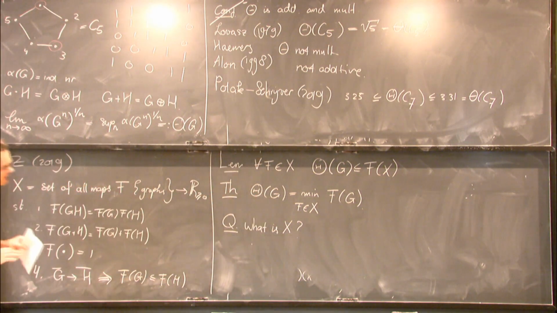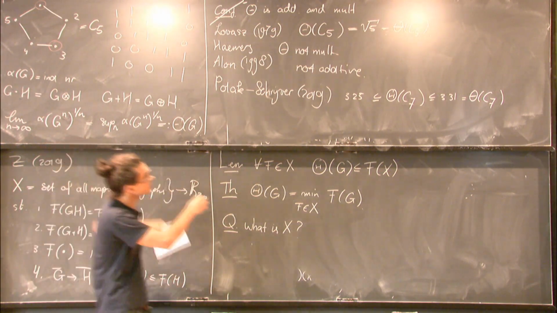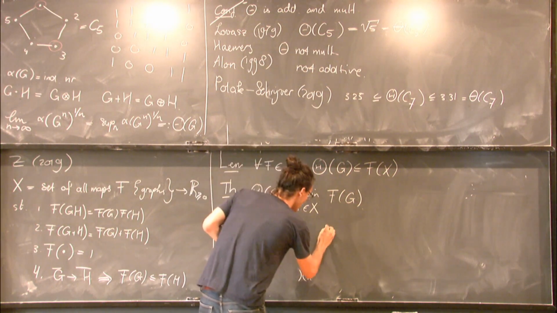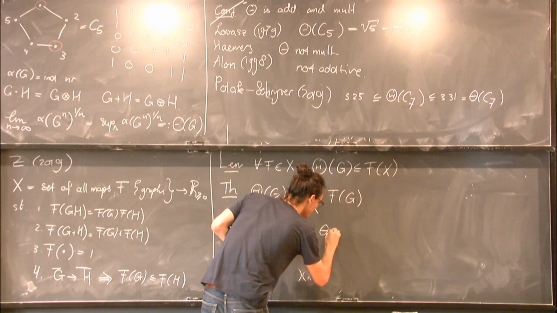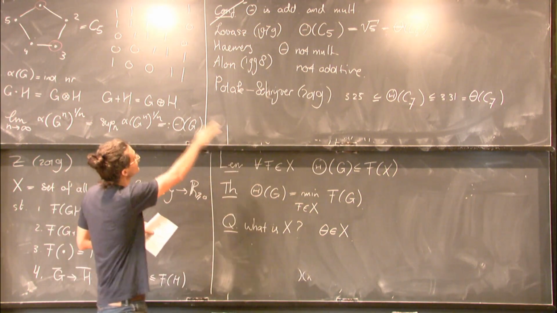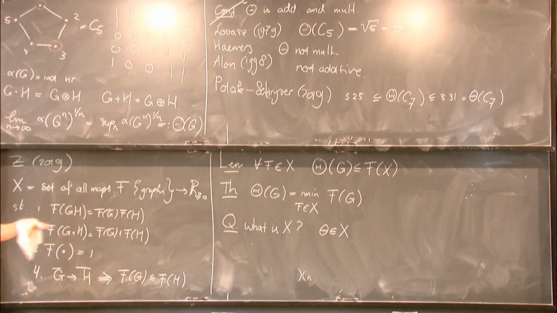But even without knowing X, we do know some things. We do know some elements in X. For example, this Lovász theta function turns out to be an element in X. Okay, so all these tools that were developed give elements in X. The Lovász theta function, the technique that Haemers used, gives rise to an element in X.